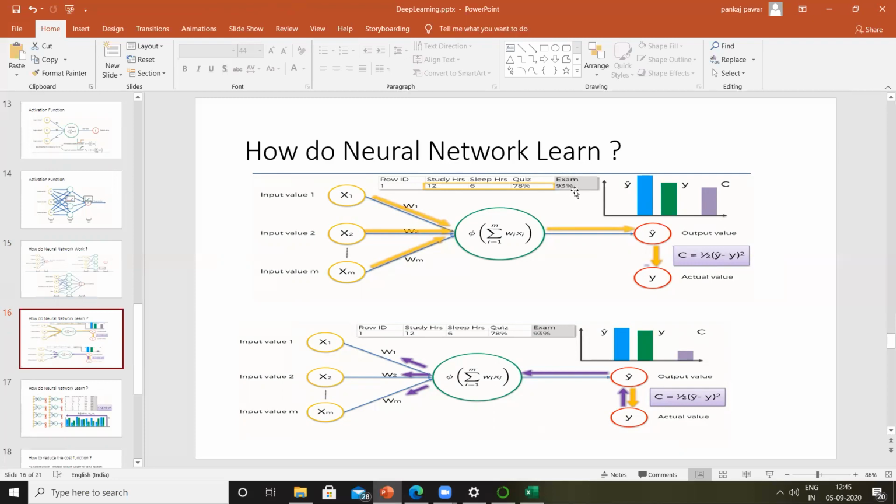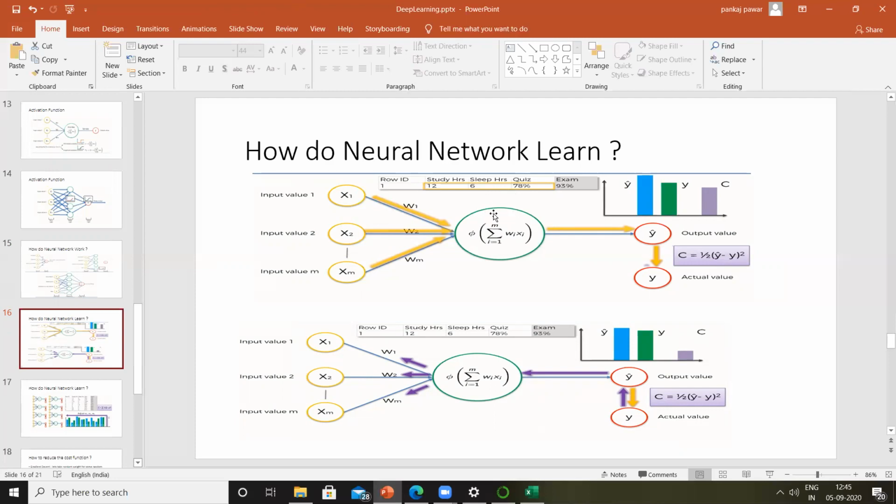Right? Each of them, in the beginning, has the same weightages, so we'll consider equal weightages for all of them. We give 12 as an input with some weightage to this neuron. Then we give 6 as an input with the weightage to this neuron. We give 78% as the input with the weightage to this neuron. And this neuron will use one of the activation functions.